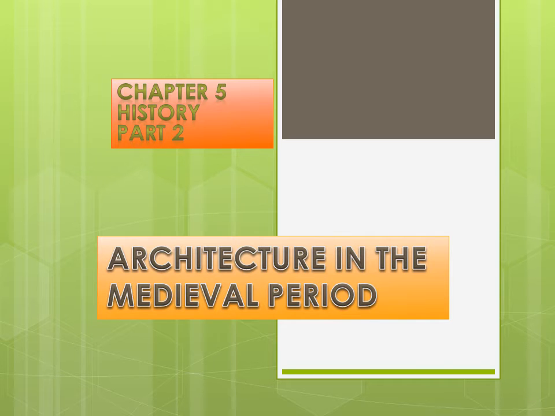This video is for chapter 5 History part 1, Architecture in the Medieval Period. In this video we are going to discuss the meaning of architecture, kinds of monuments, importance of monumental architecture in the early medieval period. In that we have North India and South India. Then we will discuss the architecture in the Sultanate period. So these are some of the important topics which we are going to cover in this video.